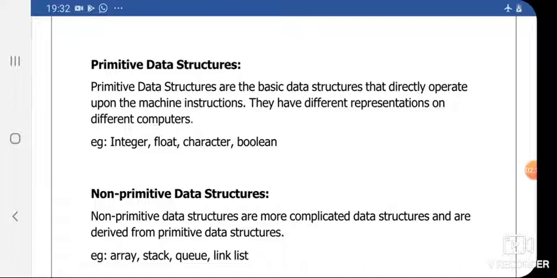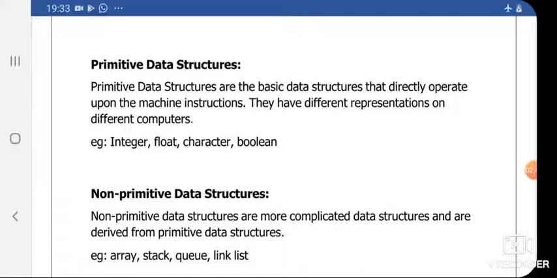Non-primitive data structures are more complicated data structures, derived by using primitive data structures. Examples of non-primitive data structures are array, stack, queue, and linked list.